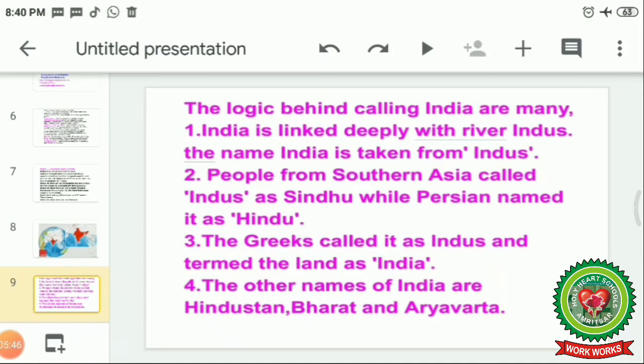Now, the logic behind calling it India is many. India is linked deeply with the river Indus. Means why we call India as India. India is deeply linked with the river Indus. The name India is taken from Indus. People from southern Asia called Indus as Sindhu, while the Persians named it Hindu. The Greeks called it Indus and termed the land as India. The other names of India are Hindustan, Bharat and Aryavarta. Why is it known as Bharat?